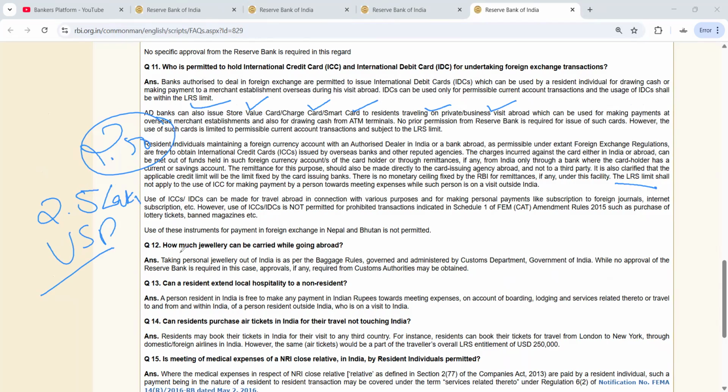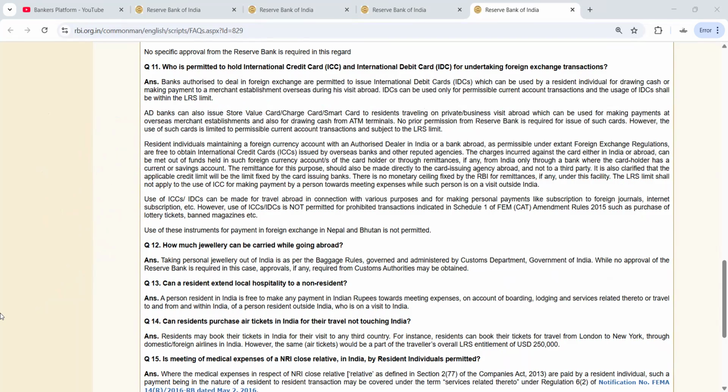Okay. Next is how much jewelry can be carried while going abroad. So taking personal jewelry out of India is as per baggage rules governed by the customs department. In that case, RBI approval is required only if any approval is required from customs. So this is not for us.